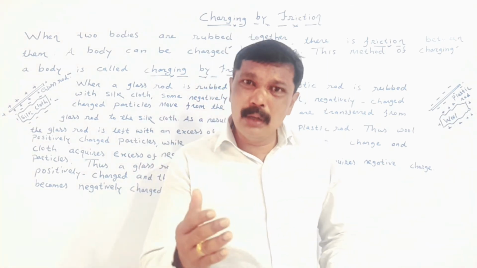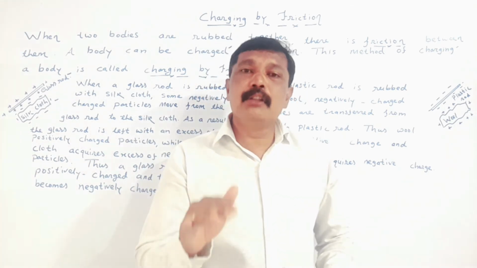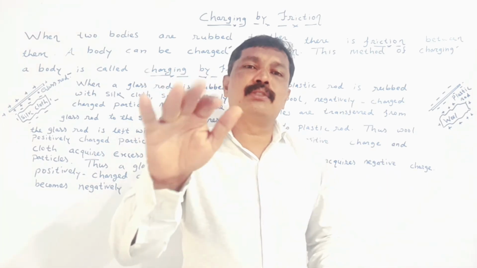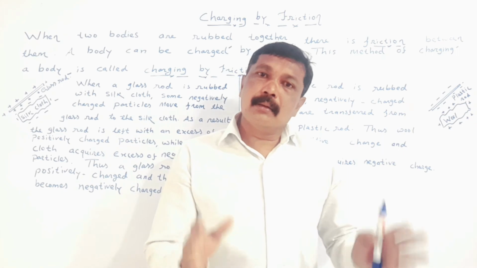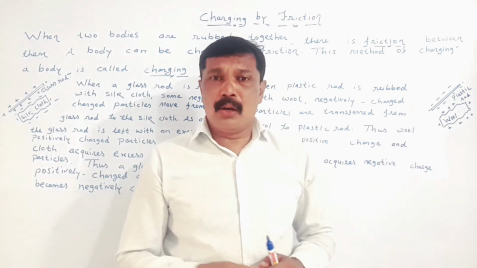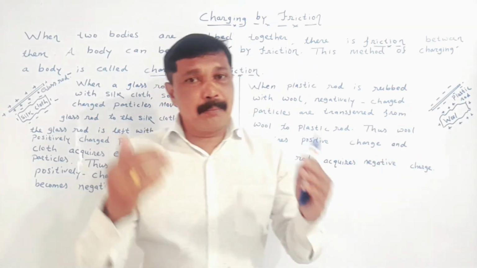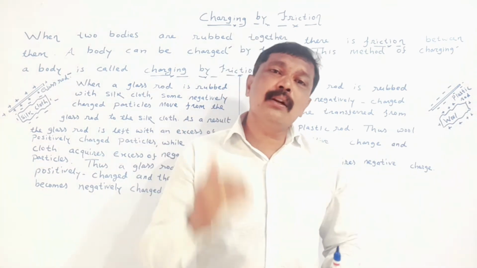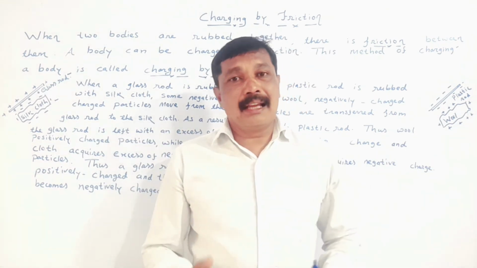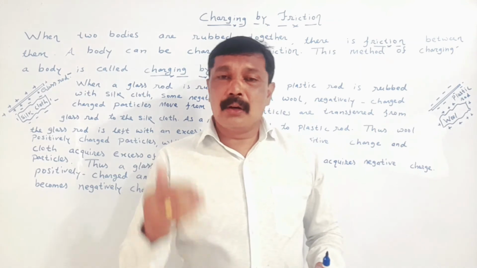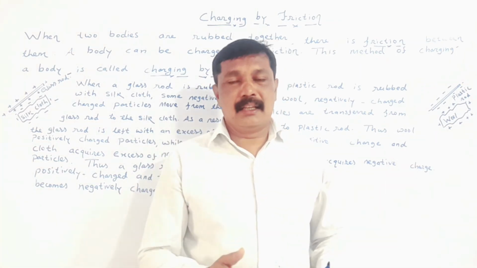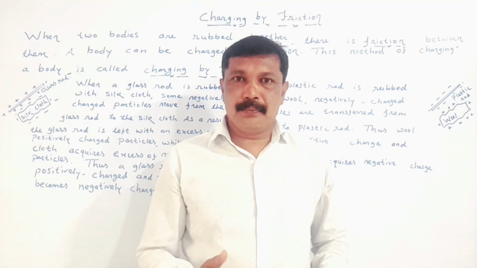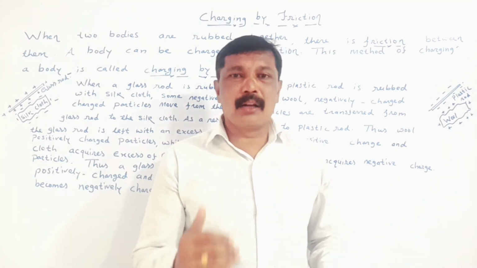Therefore, the wool cloth remains with more amount of positive charge, and therefore the wool cloth becomes positively charged. On the other hand, the plastic rod receives the electrons from the wool cloth, and here the amount of negative charge in a plastic rod increases, and therefore the plastic rod becomes negatively charged.